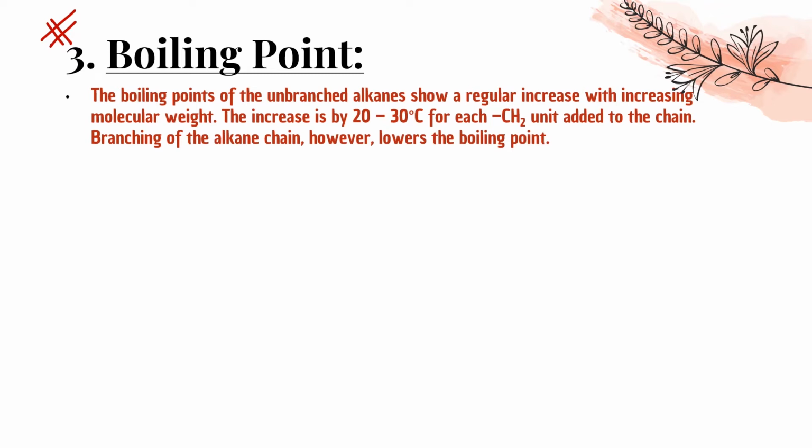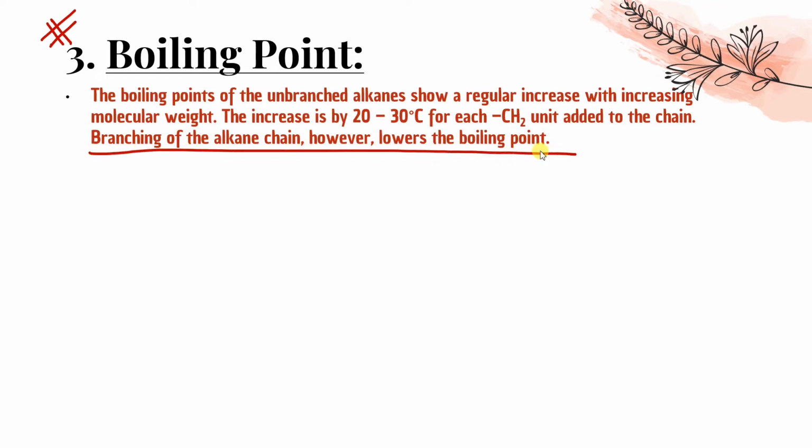Got it? Number of carbon increases, surface area increases, so van der Waals force of attraction increases, and hence the boiling point increases. If I ask by what temperature, which is not generally asked, then you can say the increase is by 20 to 30 degrees for each CH2 unit added to the chain. That is, if ethane is supposed to be at 110 degrees, then propane will be 130 or 140 degrees, like this. But as branching comes, it lowers the boiling point. Why?